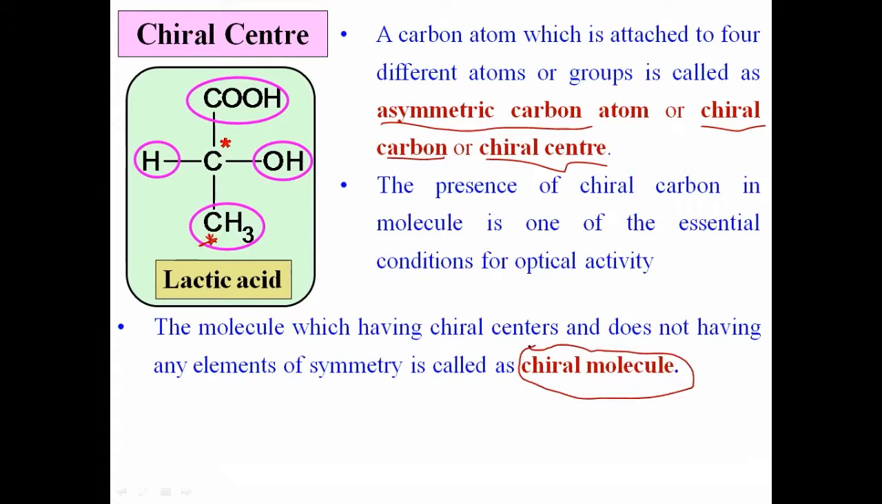Molecule हा त्या molecule, कंपाऊंड साठीचा टर्म आहे आणि chiral center कोणाला म्हणतोय आपण? पर्टिक्युलर कार्बन ऍटमला. That carbon atom which is attached to four different atoms or groups is called chiral center. आणि chiral molecule कोणाला म्हणायचं? The molecule which has a chiral center and does not have any element of symmetry is called a chiral molecule. Okay, and those chiral molecules are optically active because they possess both conditions. They do not have any element of symmetry and also there is a chiral center, and therefore they are optically active.